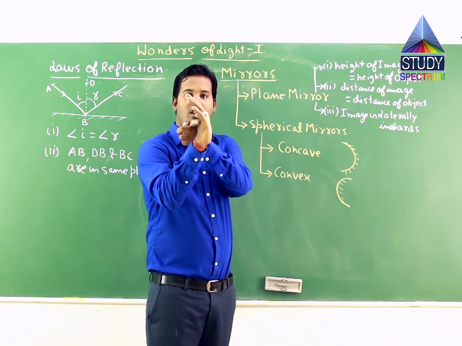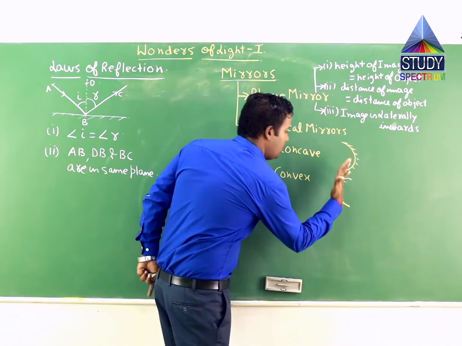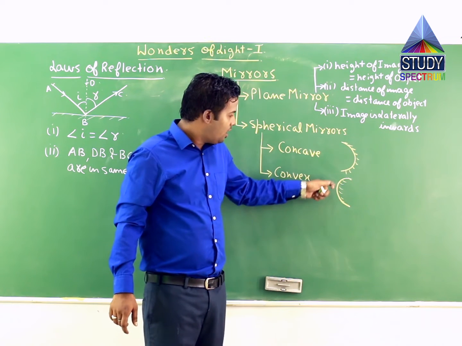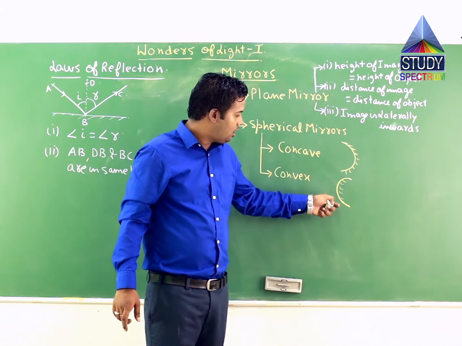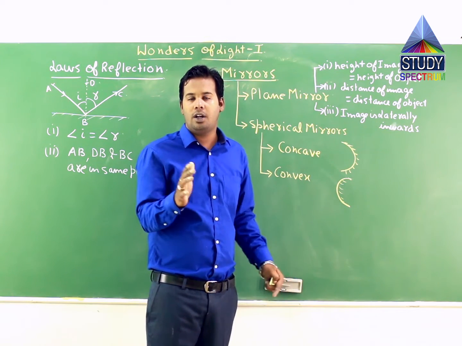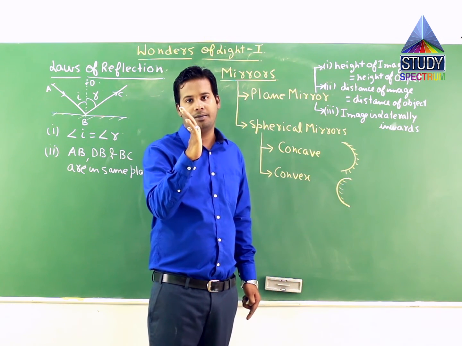If you see this, this is the back part and this is the front part. So if I bring it over here, it suits what I have drawn on the board. You see this shaded part, this is the back part of the mirror and the other one is the front part of the mirror. So you can use your hand to understand what type of mirror it is. This one is a plane mirror, this one is a concave mirror and this one is a convex mirror.